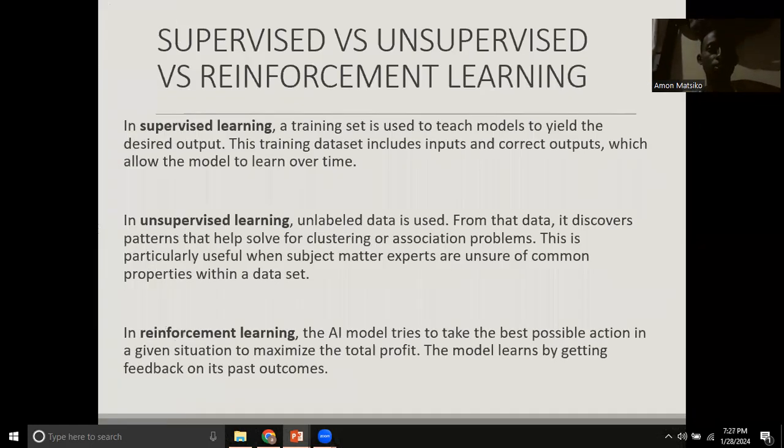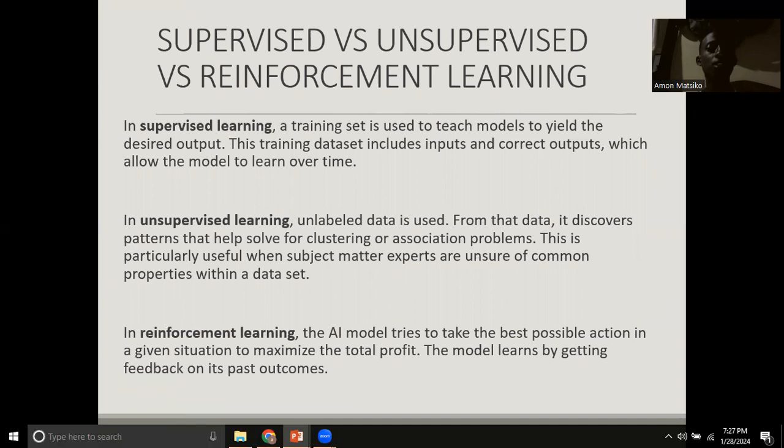So basically here we're going to first look at the three methods that we shall use to train our algorithms. And basically these ones include supervised, unsupervised, and reinforcement learning. What are these ones? Supervised learning basically refers to the training of a data set using models to yield a desired output. Basically here we train the models using known inputs and correct outputs, in which we'll allow the model to learn over time, and here we use the labeled data.